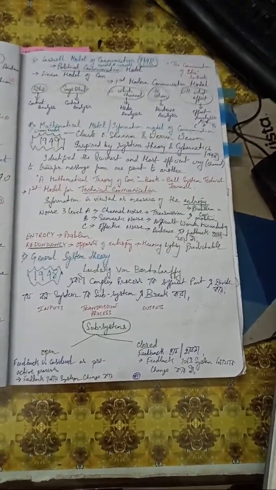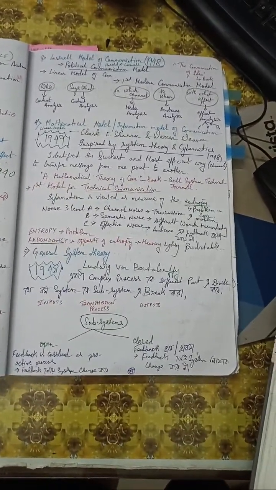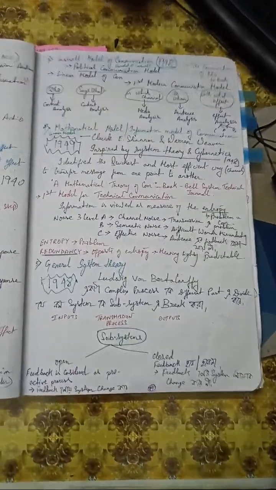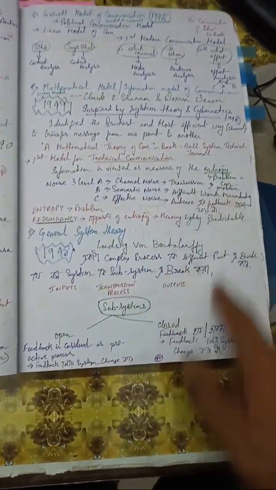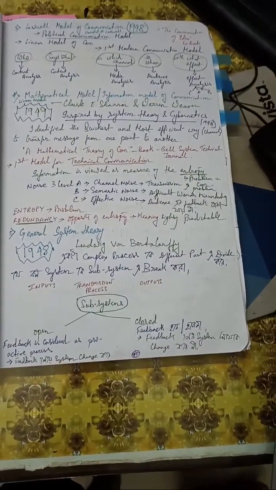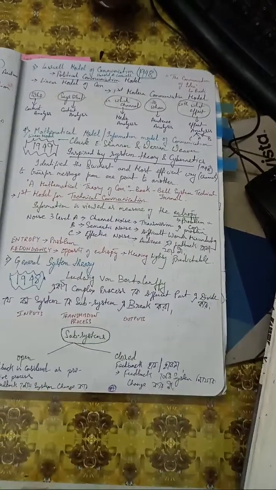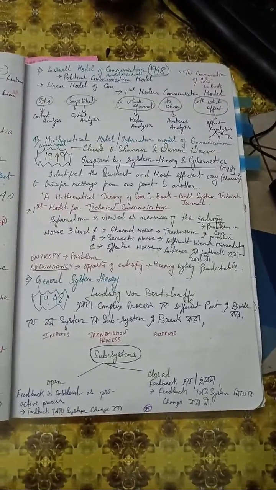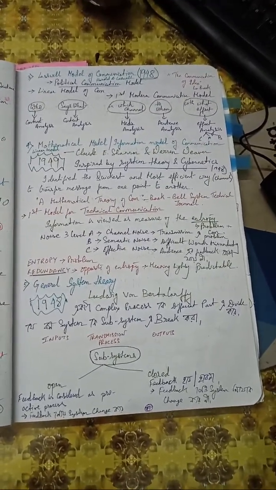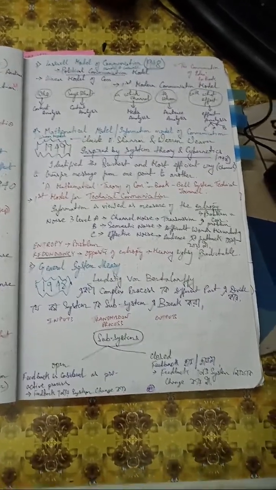In the mathematical model, we need to understand three parts: level A noise, level B noise and level C noise. Level A noise is associated with channel noise, that means a problem in the transmitter. Level B is semantic noise: difficulties in words, misunderstanding, connotative meaning, not denotative meaning. Denotative goes with the dictionary, the same meaning. Connotative meanings differ, different people having different meanings. Then we have effective noise, which is the level C noise, that means the audience is not giving the right feedback.